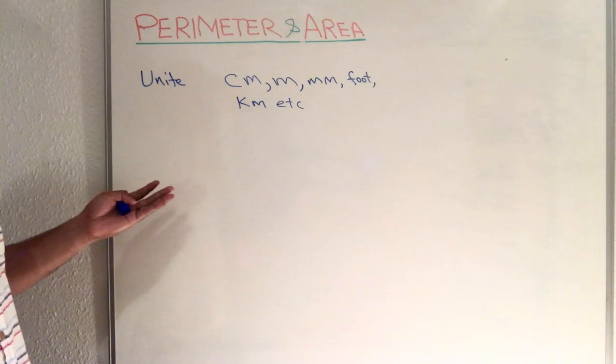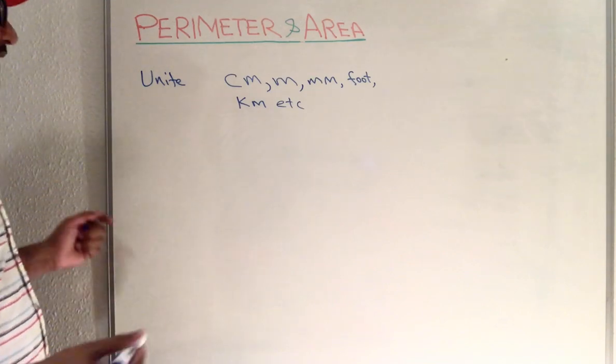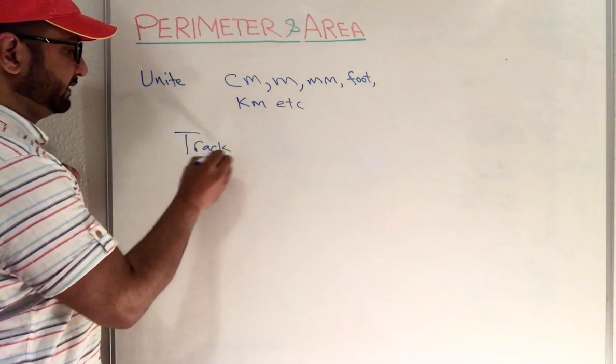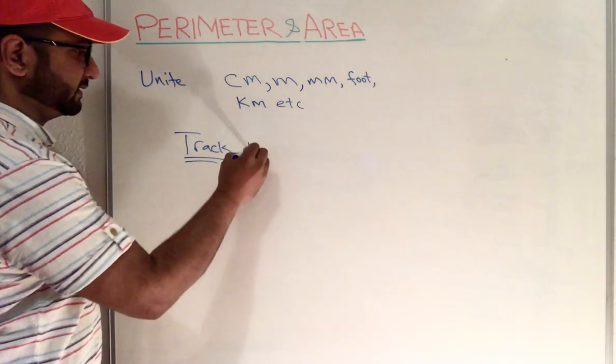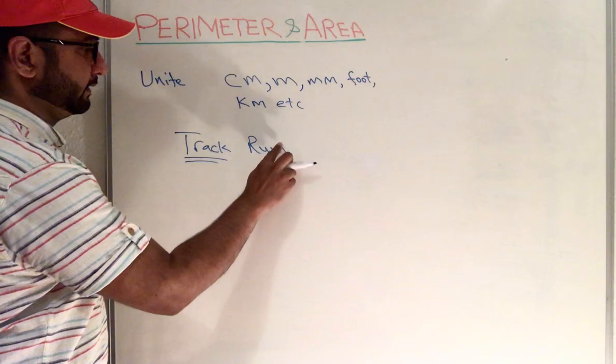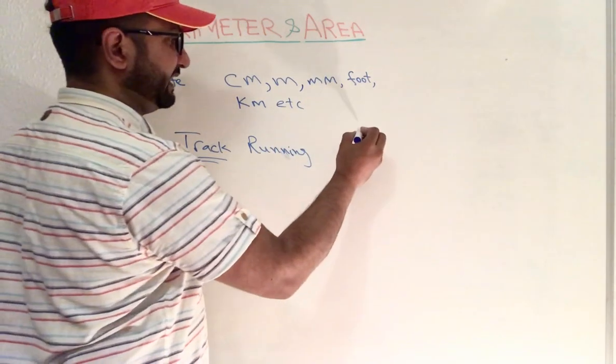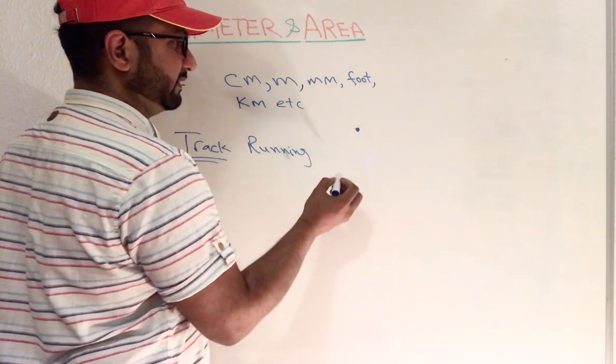What is the measurement? Like if we are using a track in a garden, the track means where somebody is running.